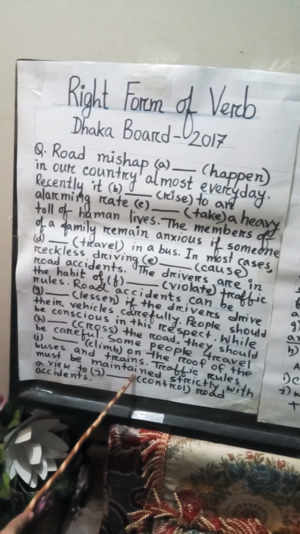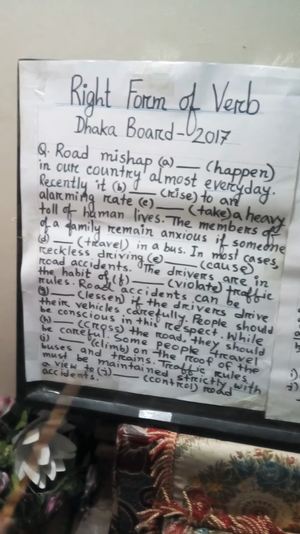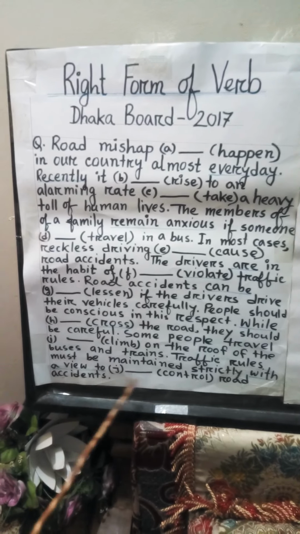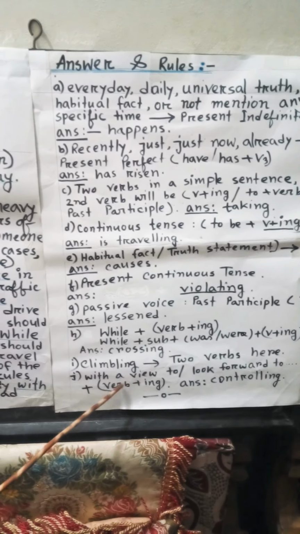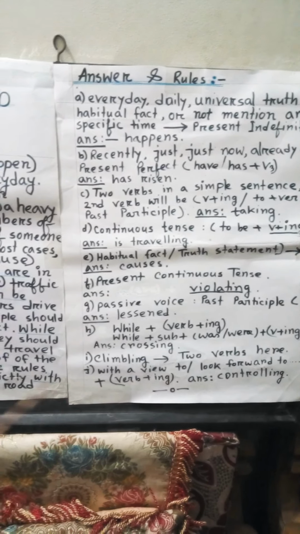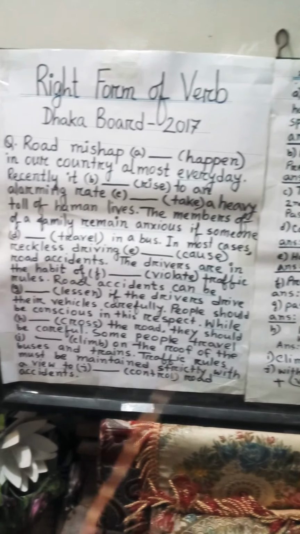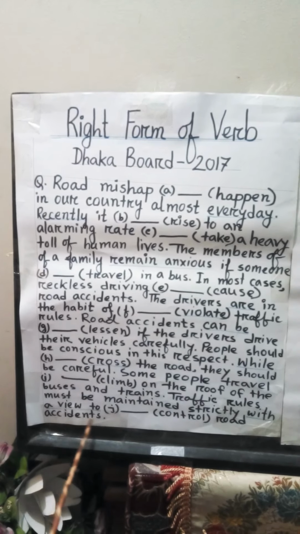Traffic rules must be maintained strictly with a view to control road accidents. If we see these types of phrases, with a view to, or look forward to, etc., in that case we will use ing with the verb, that is controlling. So the sentence will be here, traffic rules must be maintained strictly with a view to controlling the road accidents.